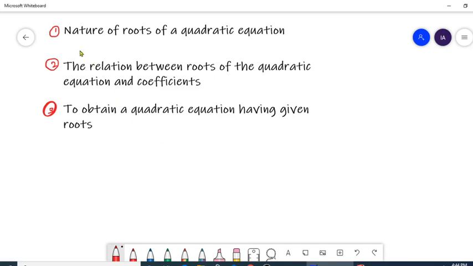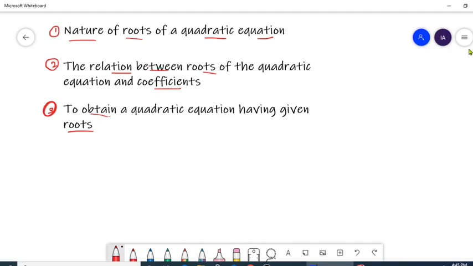And those properties are: first one, nature of the roots of a quadratic equation; second, relationship between roots of the quadratic equation and coefficient; and third important part of this exercise, to obtain quadratic equation. Here we will obtain quadratic equation having roots, which means roots of the equations would be given in the form of question, and we will retrieve original quadratic equation.